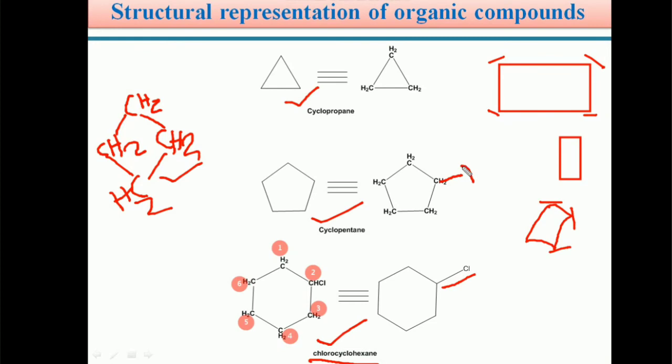You can also place a substituent here. If a bromine atom is connected here, its name is bromocyclopentane. Chlorocyclohexane, or if you put a fluorine, fluorocyclopropane. So students, in this manner the cyclic compounds are also denoted with a line angle formula or bond line representation. The carbon and CH2 groups are not shown in the bond line structural representation of organic compounds.